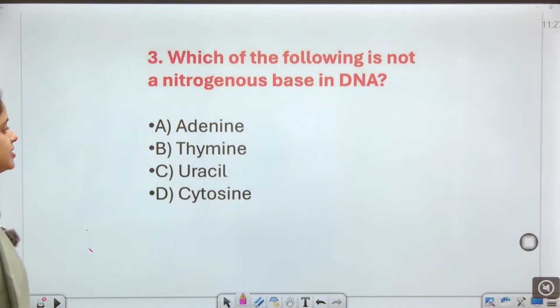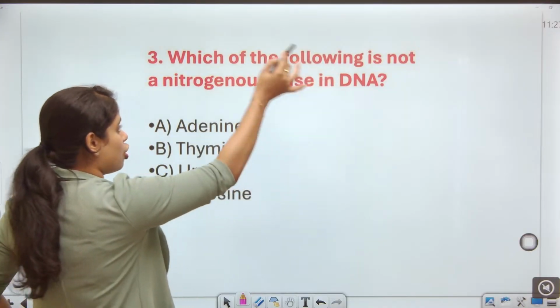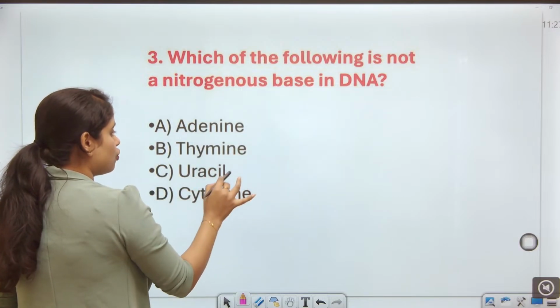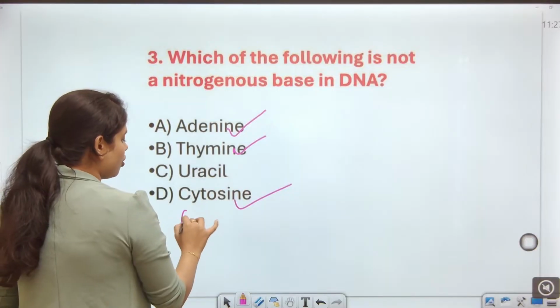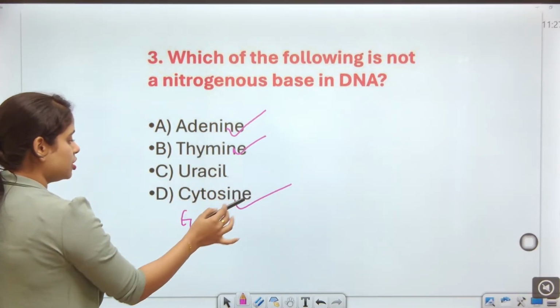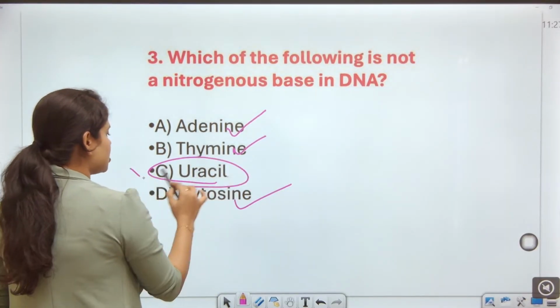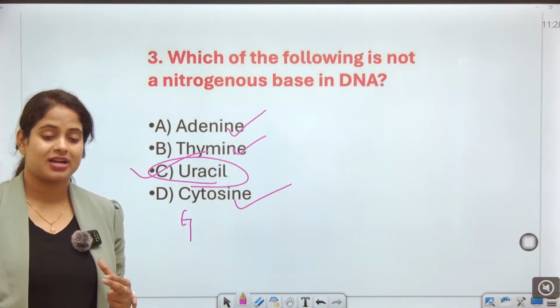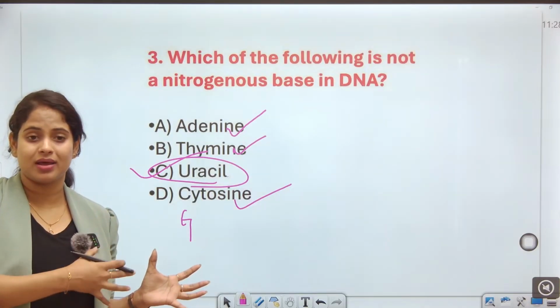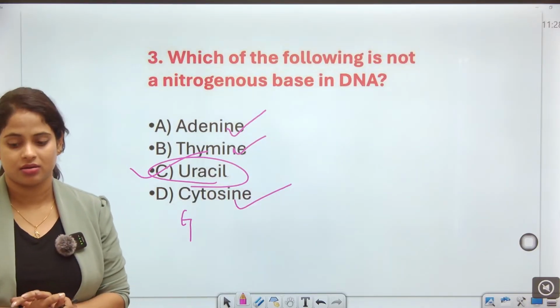So what will it be, guys? Which of the following is not a nitrogenous base of DNA? Adenine will be there, thymine will be there, cytosine will be there, guanine will also be there, but uracil will not be there, because uracil is the nitrogenous base of RNA that is replaceable in case of RNA. See,